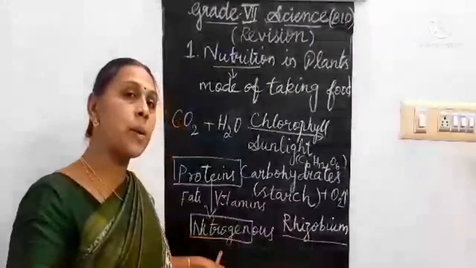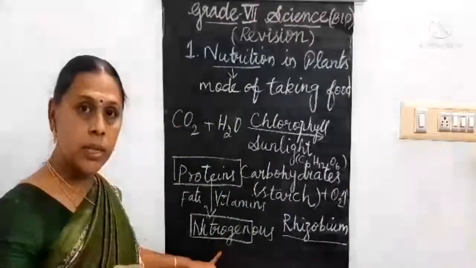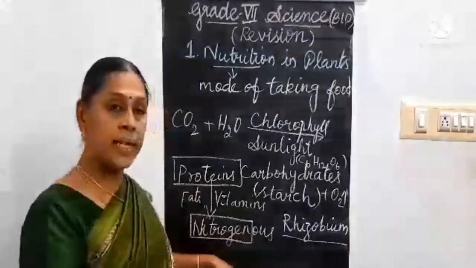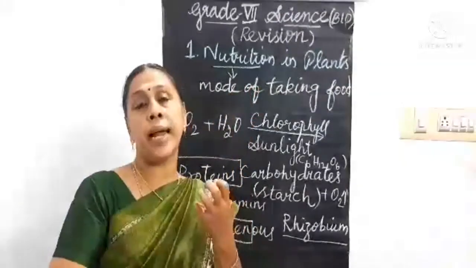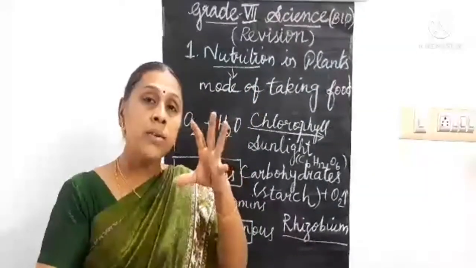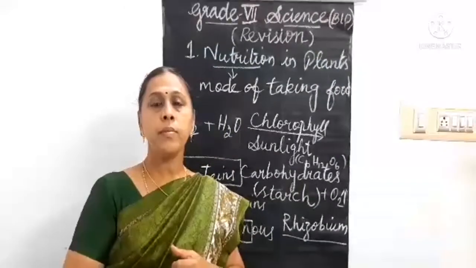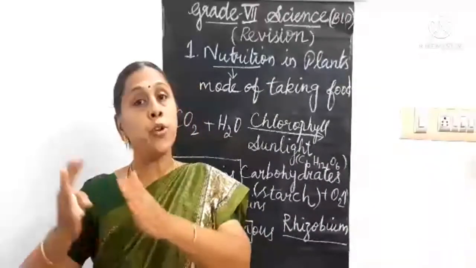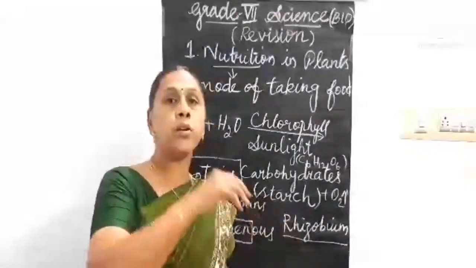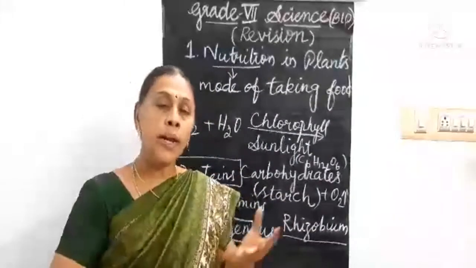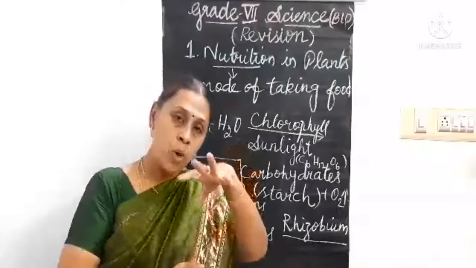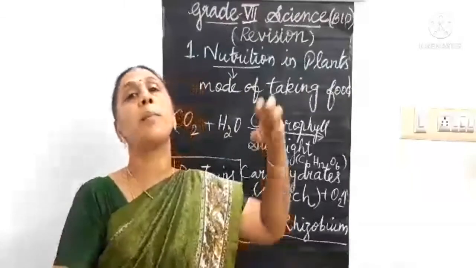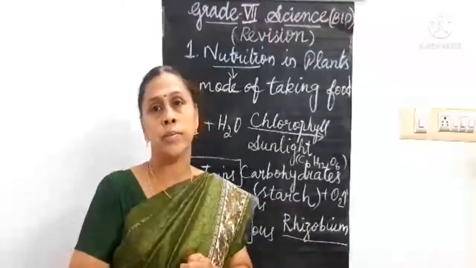Nitrogen will not be present in some types of soil. In such cases, the Rhizobium bacteria live in the roots of the leguminous plants and absorb the nitrogen from the atmosphere. That nitrogen is in the insoluble form and cannot be used by the plants. So they convert that insoluble nitrogen into soluble form and fix it in the roots of the plant or in the soil. The roots of the leguminous plants then absorb that nitrogen for their growth.